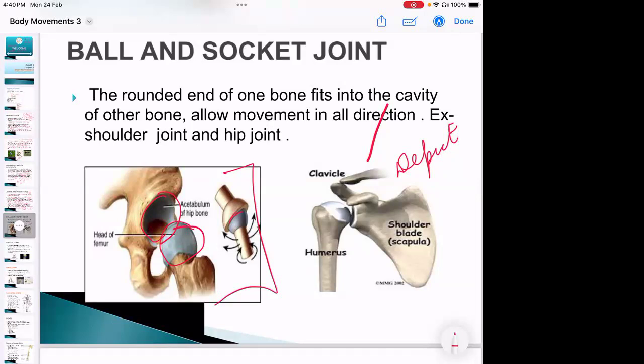And for this, there is an experiment also, a kind of model making. I think in your class also the teacher might have told you, or you have made a model for this ball and socket joint in your school? Ma'am, we don't have this chapter. You don't have this.